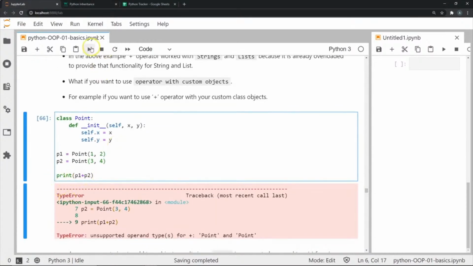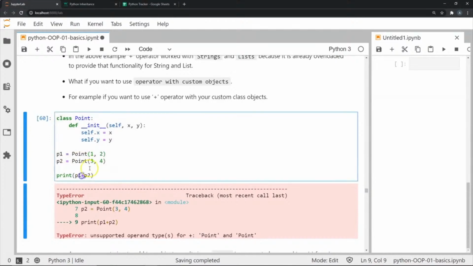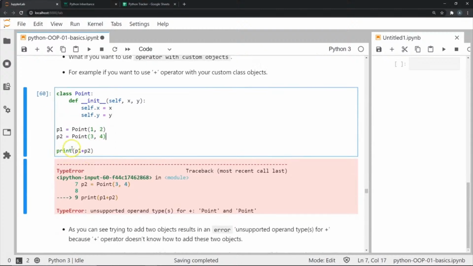Alright. Now if I try to execute this, you will notice an error. It says unsupported operand types for plus: Point and Point. This basically means that plus does not know what to do when it's given an object of this type. It has no idea what to do. Whereas what we want it to do is add the x coordinate from this point and the x coordinate from this point, so we want it to do 1 plus 3, and we also want it to add this y coordinate plus this y coordinate, or 2 plus 4. And then we want to print something like 4, 6, the addition of the 2 points, or the vector addition of these 2 points.